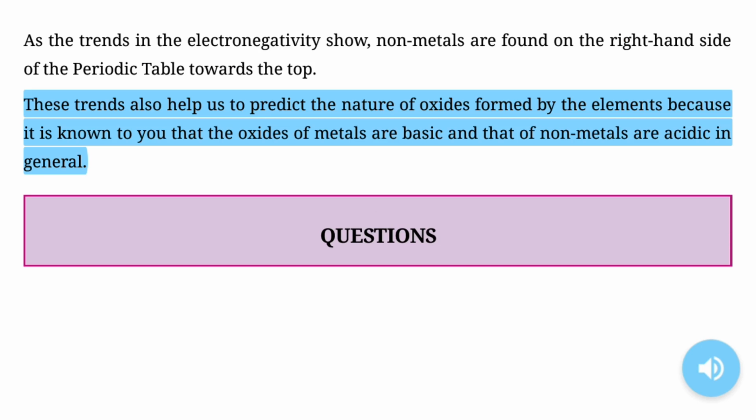These trends also help us to predict the nature of oxides formed by the elements because it is known to you that the oxides of metals are basic and that of non-metals are acidic in general.